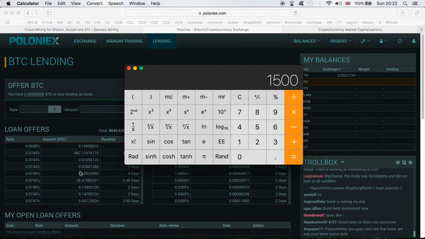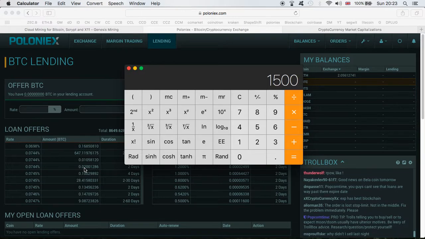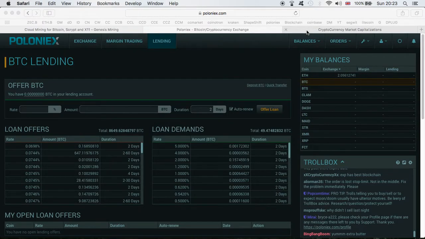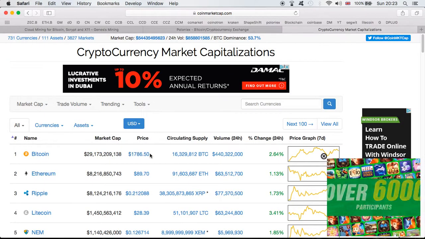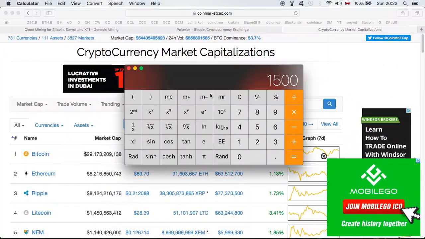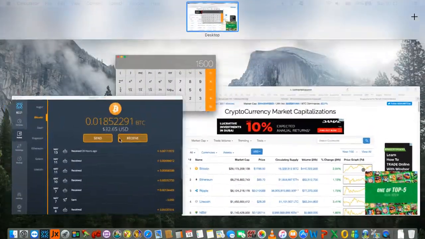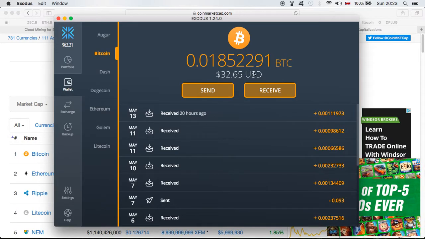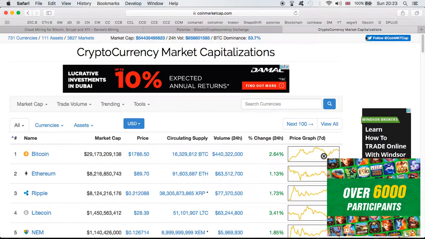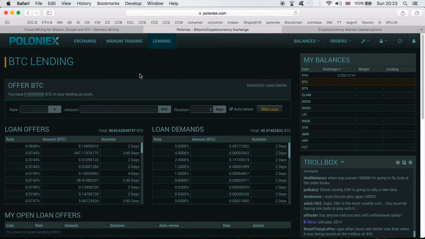And I think, guys, the way things are going in the future with cryptocurrency, the returns will only get higher and higher because of the price. I mean, imagine if this price goes to 3,000, 5,000, whatever. So definitely amazing potential. As you can see in my wallet, I'm now going to be holding these Bitcoins. As soon as it grows a bit more, I'll definitely transfer it to Poloniex, and I'm definitely going to lend it and hopefully make myself some extra money.